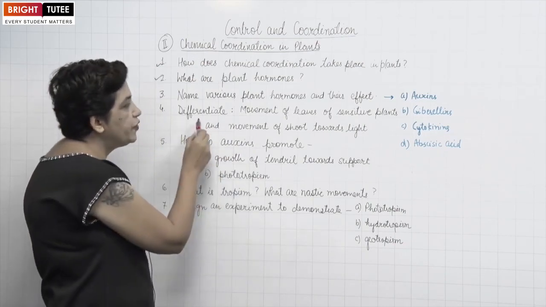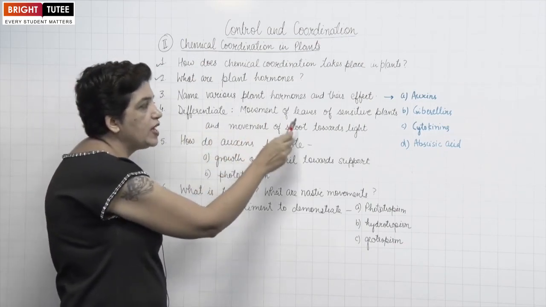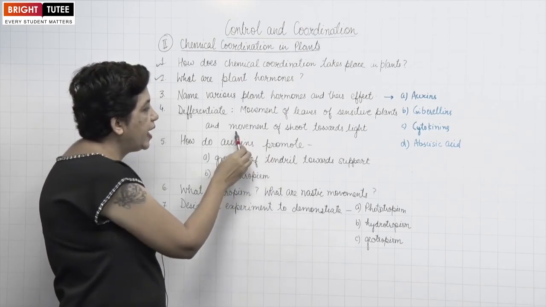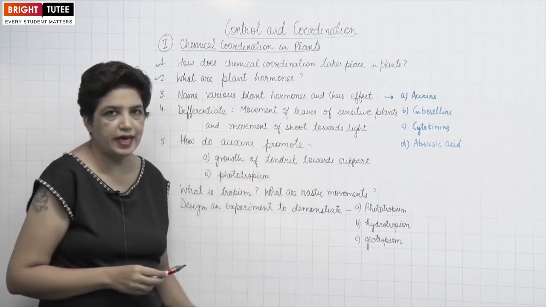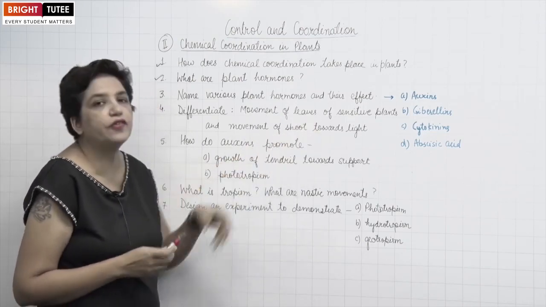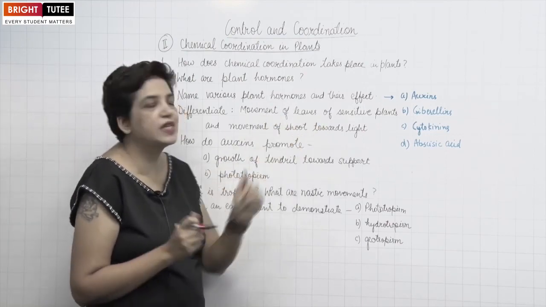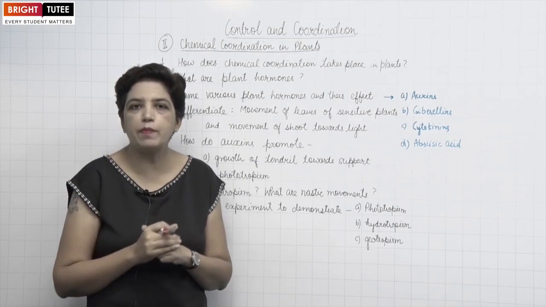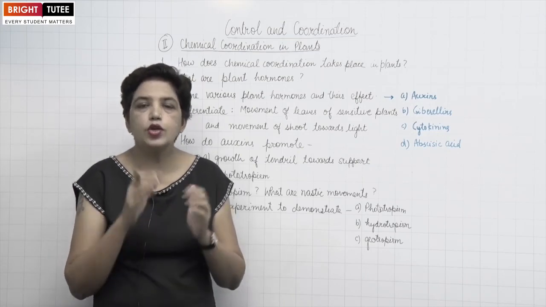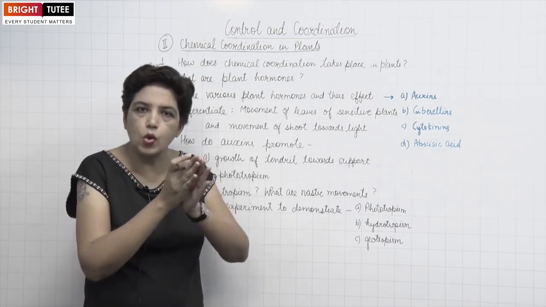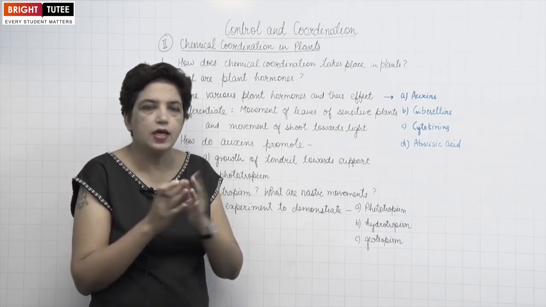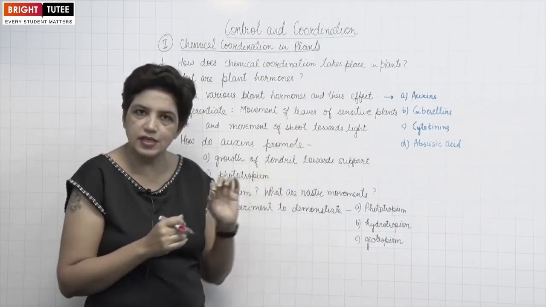Next question, differentiate between movement of leaves of sensitive plant and movement of shoot towards light. These two are totally different movements. First of all, let me explain the movement of leaves of a sensitive plant. I gave you the example of the touch me not plant. If you touch the leaves they close down immediately. So this is the movement of leaves of a sensitive plant.